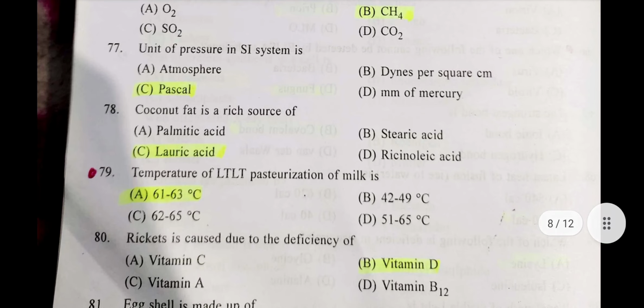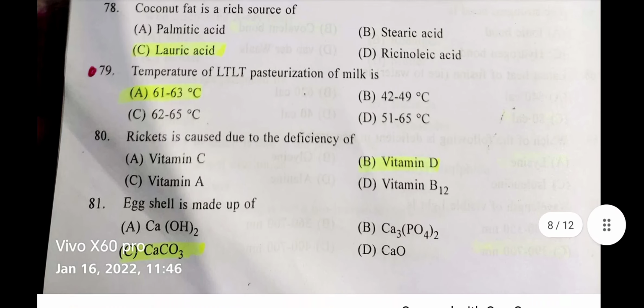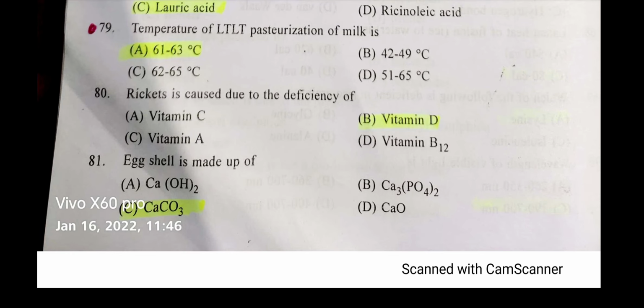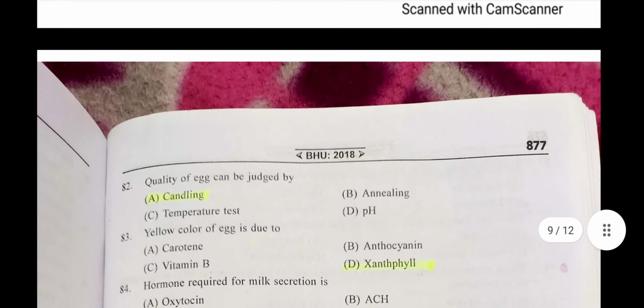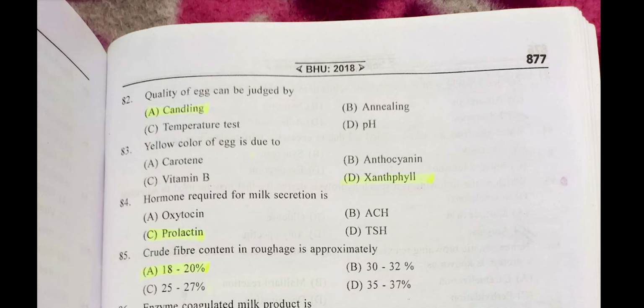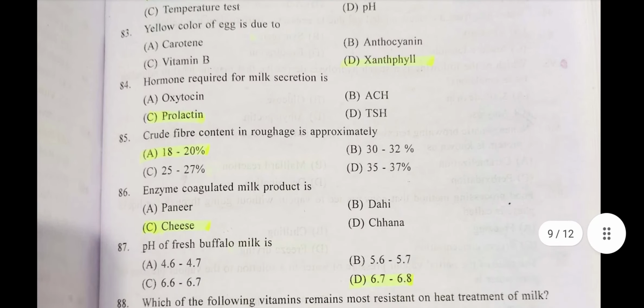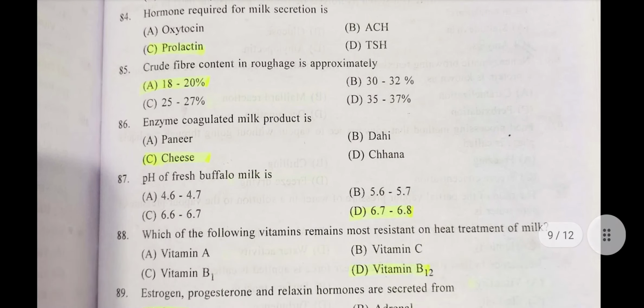Question number 79, temperature of LT pasteurization of milk is 61 to 63 degrees centigrade. Question number 80, rickets is caused due to the deficiency of vitamin D. Egg shell is made up of, the right answer is CaCO3. Question number 82, quality of egg can be judged by candling. Question number 83, yellow color of egg is due to, the right answer is xanthophyll. Question number 84, hormone required for milk secretion is, the right answer is prolactin. Question number 85, crude fiber content in roughage is approximately, and the right answer is 18 to 20%. Question number 86, enzyme coagulated milk product is, the right answer is cheese.